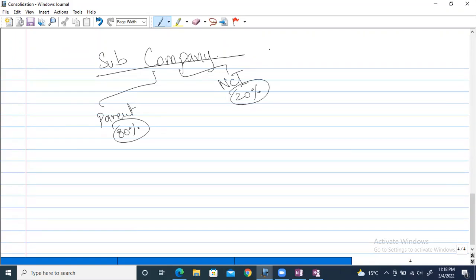Now, if we go to the market for selling the NCI, what will be the market value? What will people be ready to pay for it? This is basically called the fair value of NCI. It's like a market value for the non-controlling interest. So this is the meaning.